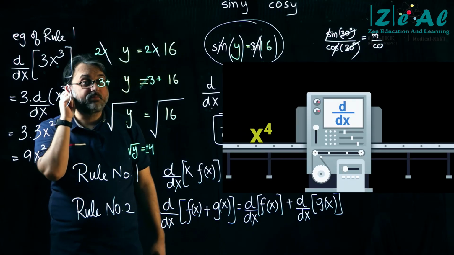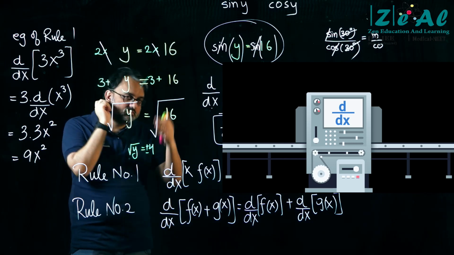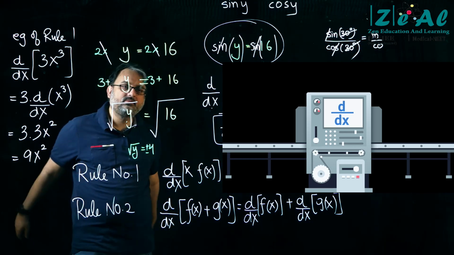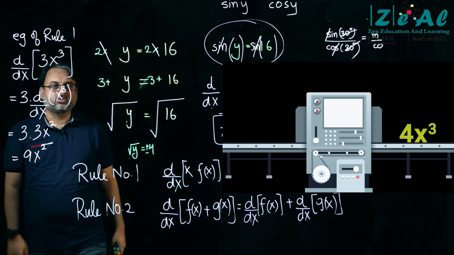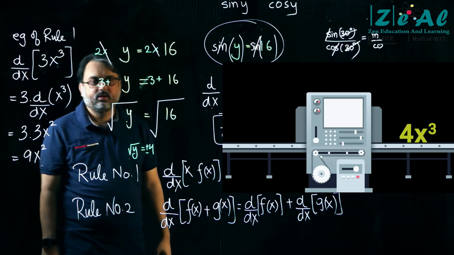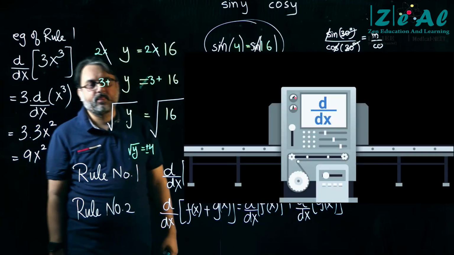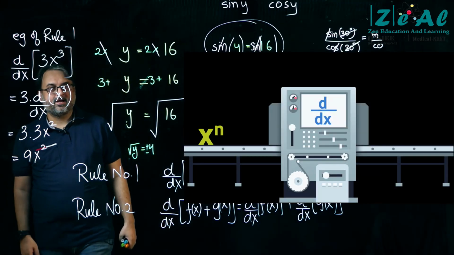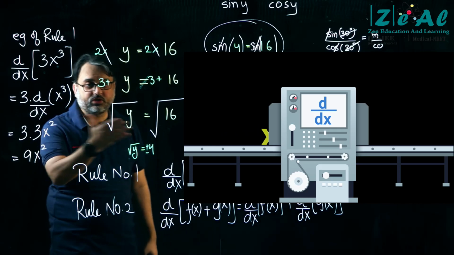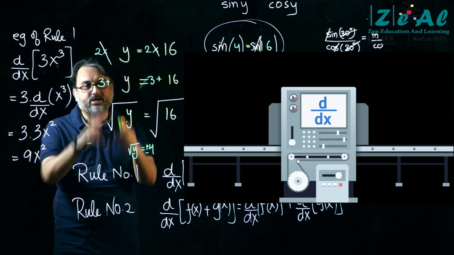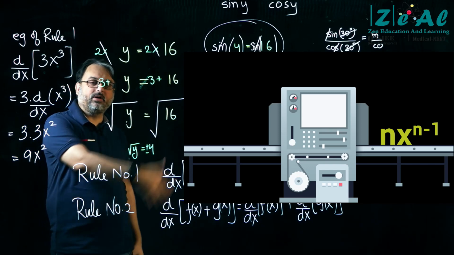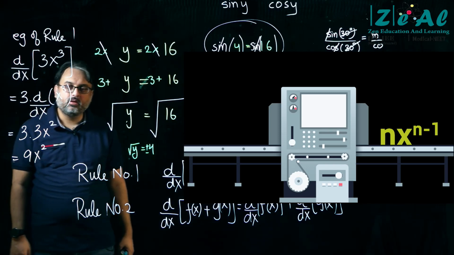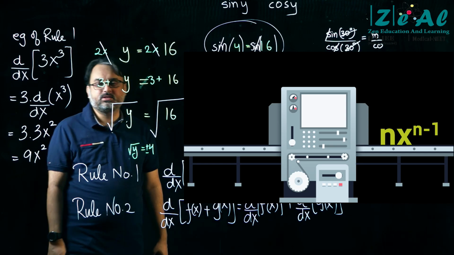This time x power 4 goes inside, the machine acts on it, and 4x cube comes out of the machine. Next one. This time x power n goes into d by dx, the operator operates on x power n, and you get nx power n minus 1. Okay.